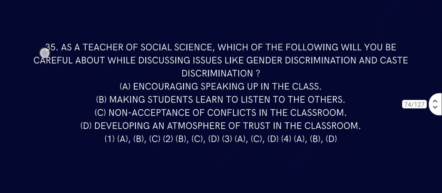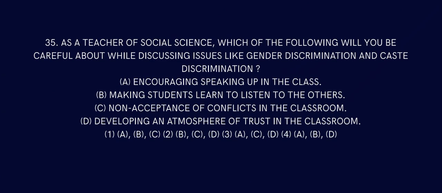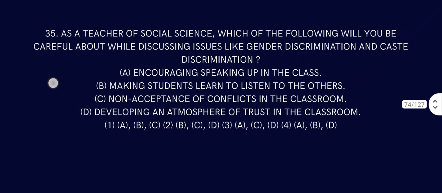Question number 35. As a teacher of social science, which of the following will you be careful about while discussing issues like gender discrimination and caste discrimination? Encouraging speaking up in the class, that is true. Making students learn to listen to others, that is also true. Non-expectation of conflict in the classroom. You have to accept that. Developing atmosphere of trust. So it has to be A, B, and D. Yes.